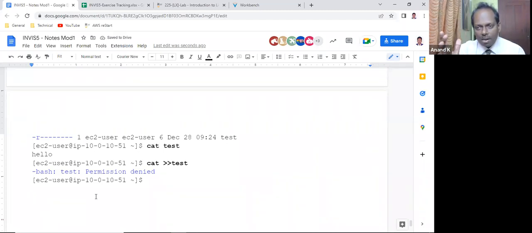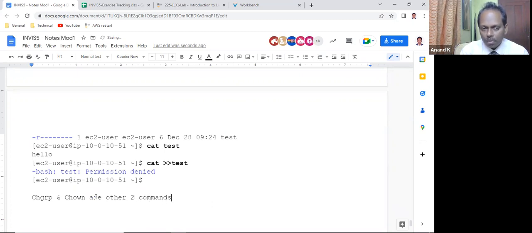If you are in different groups, you have the commands chgrp, change group, and chown. chgrp is change group, used to modify the group ownership.